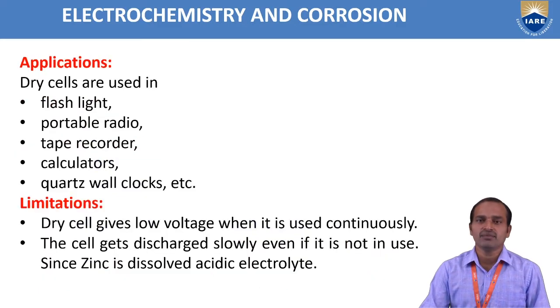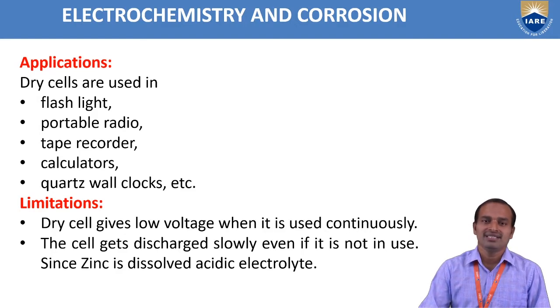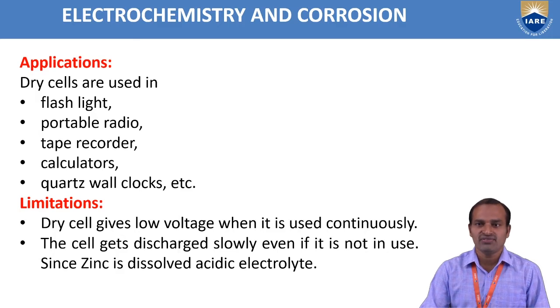So the main application of the dry cell is that it is mainly used in flashlights, portable radios, tape recorders, calculators, quartz wall clocks, etc. And the limitations of the Leclanche or dry cell are: the dry cell gives low voltage when it is used continuously. When we are using the dry cell, what happens? The EMF value falls down. So that's why it gives low voltage.